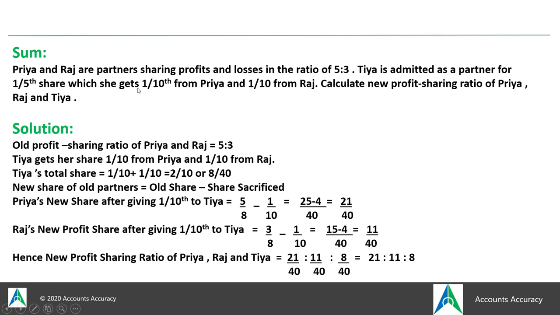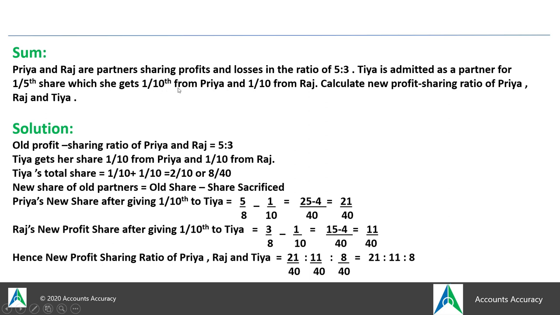Here you have been provided how much portion Priya sacrificed from her share and how much portion Raj sacrificed from his portion. So directly the amount which is given will be deducted from their old share. Out of 5/8, Priya has given 1/10 to the new partner, that is Tia, and Raj has given 1/10 out of his 3/8 portion. Wherever you see the word from, you have to understand that you are going to do deductions.